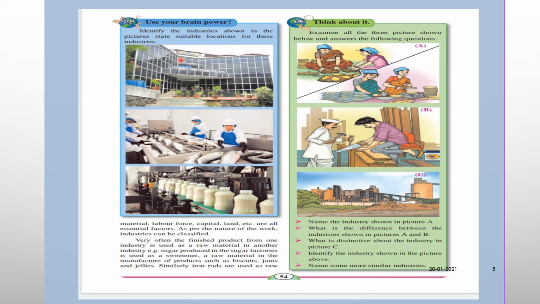Here please use your brain power. First we completed all the points. Now we again move to use your brain power. Identify the industries shown in the picture. State suitable locations for these industries. Please give suitable location. See first number, IT industries, meaning information technology industry. And next here you can see fish canning industry, and here you can see milk industry. Okay, and next